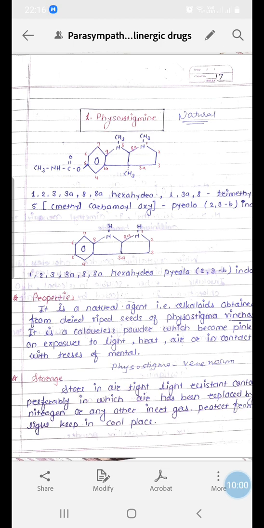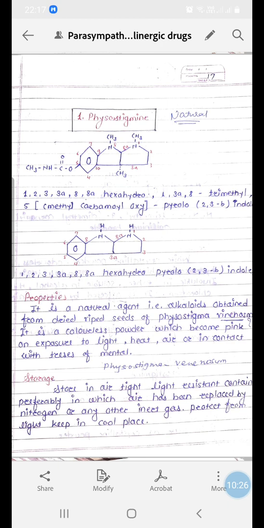This structure consists of three fused nuclei. One is a six-membered aromatic ring, and two rings are five-membered heterocyclic nuclei. So it is a tricyclic fused heterocyclic nucleus. Actually, it is a combination of two rings, pyrrole and indole.